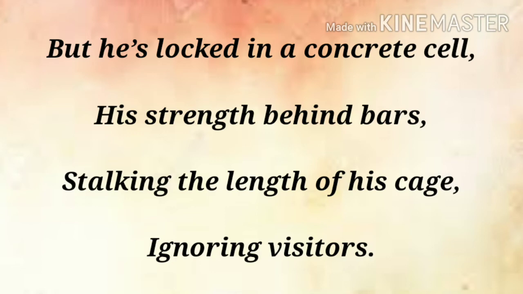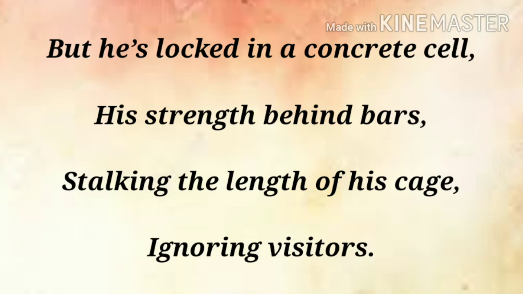Okay, so here the poet says he could see the tiger, the ferocious creature, caged in a small concrete cell in the zoo, like a prisoner. The ferocious creature is locked in a jail.